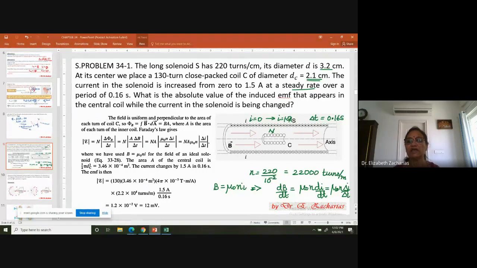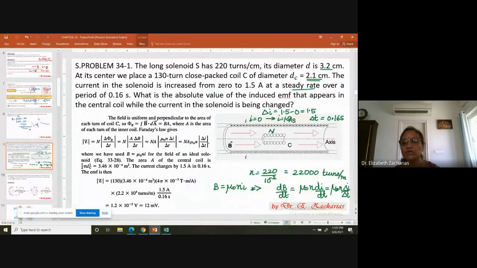What is delta I? Delta I is going to be 1.5 final minus 0. That is 1.5. So delta I is 1.5. It is happening in a time delta t equal to 0.16 second. You can put that here. And then of course your n is 22,000. Put that also.